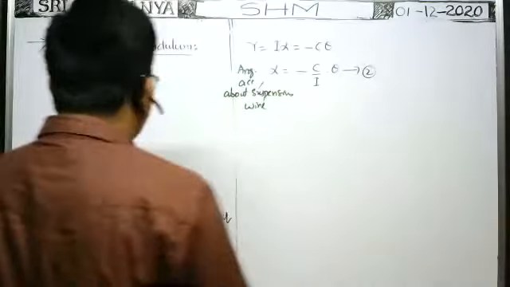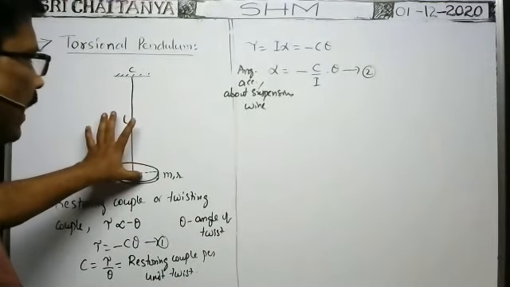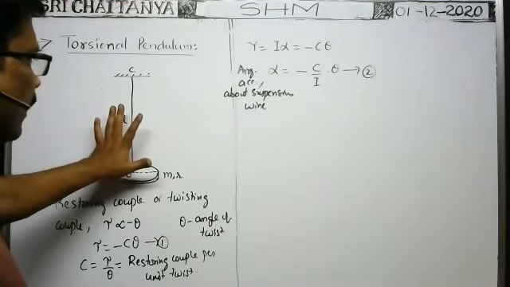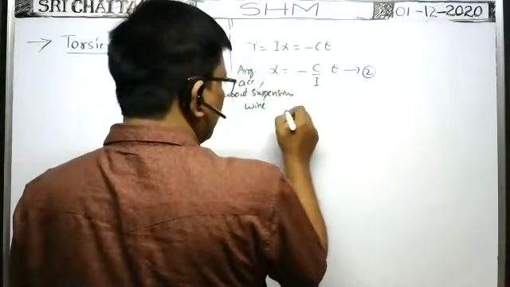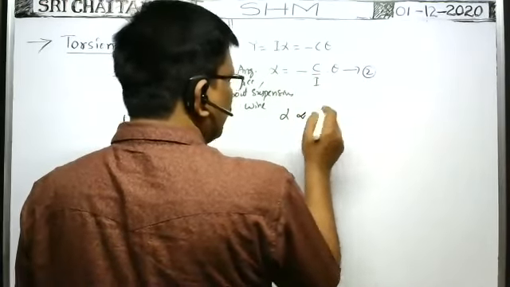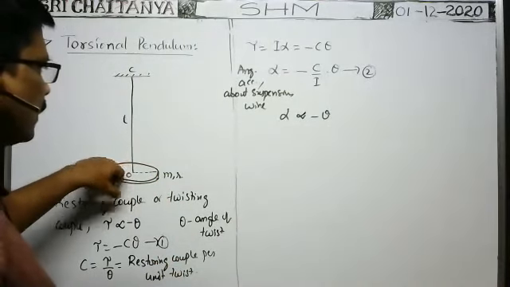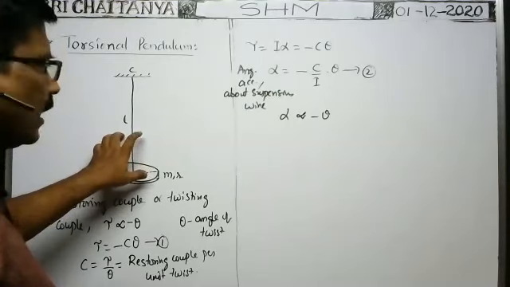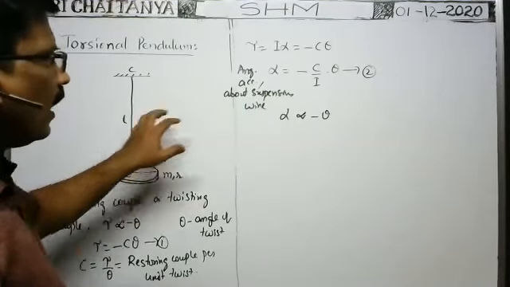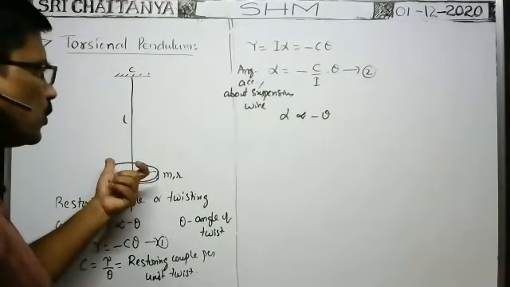So for the given system, for the given suspension wire, c is constant. For the given body, I is constant. Whenever I and c are constant, alpha is proportional to minus theta. That means the angular acceleration acting on this disc about this wire is directly proportional to the angular displacement or angular twist, in the opposite direction, and this angular acceleration is always directed towards the mean position, the original position.